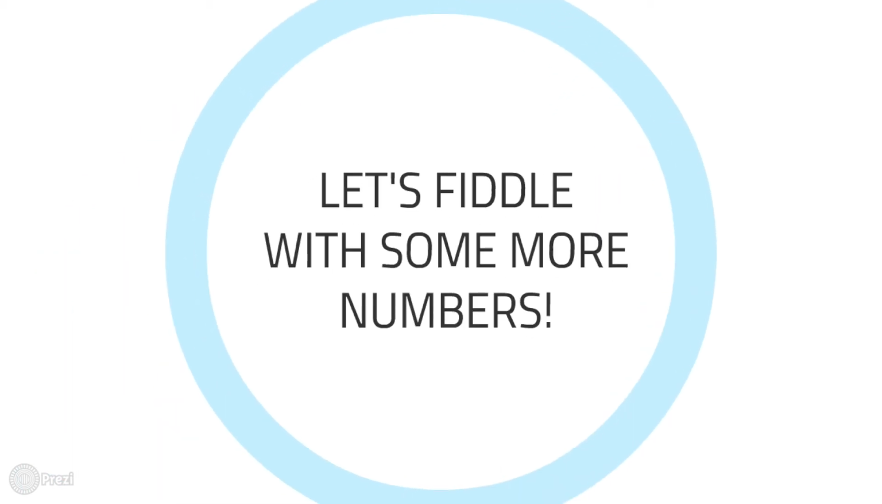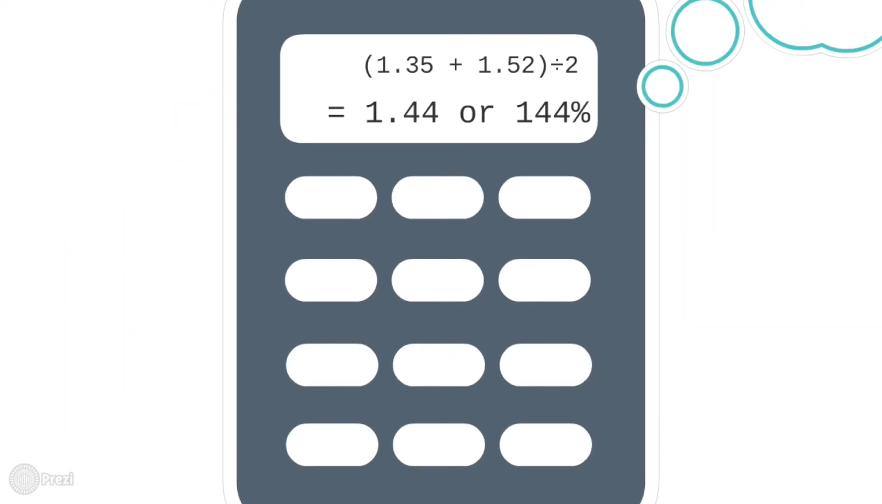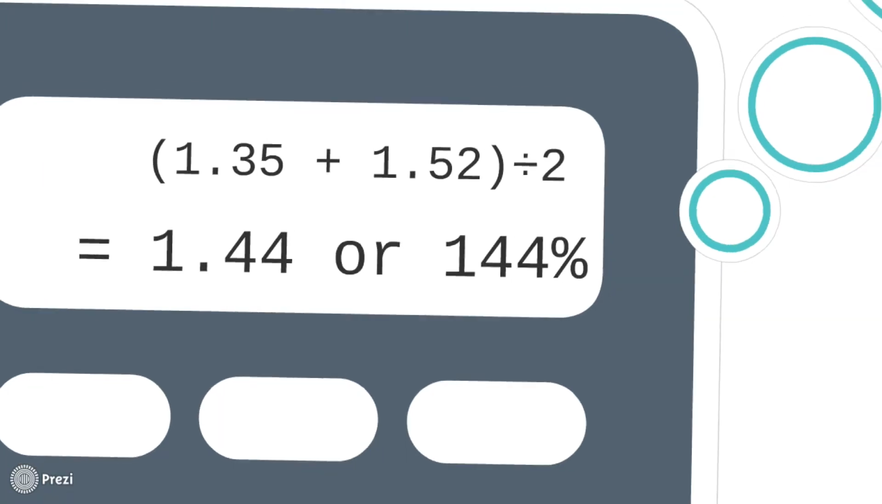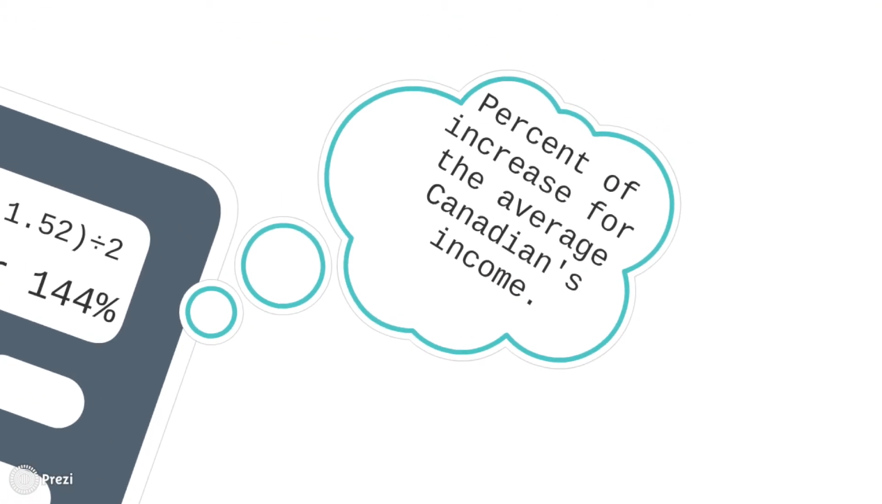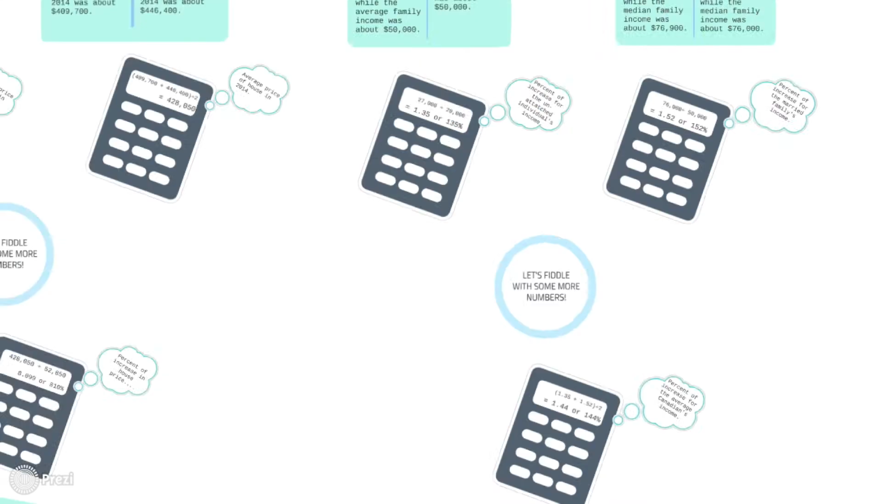Now let's fiddle with some more numbers. If we add the average income for an individual and the average income for a family together and divide by 2, we get the percent of increase of wages from 1975 to 2014, the percent of increase for the average Canadian's income.